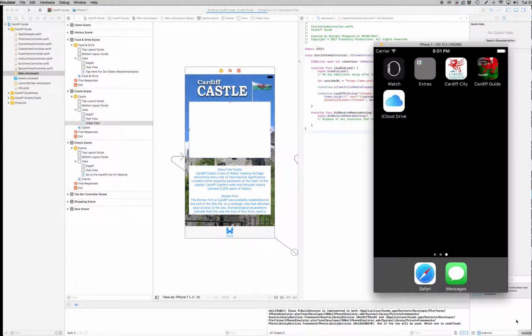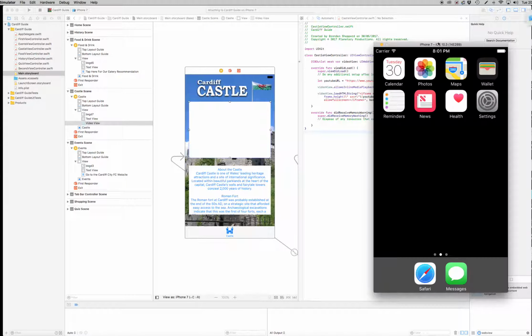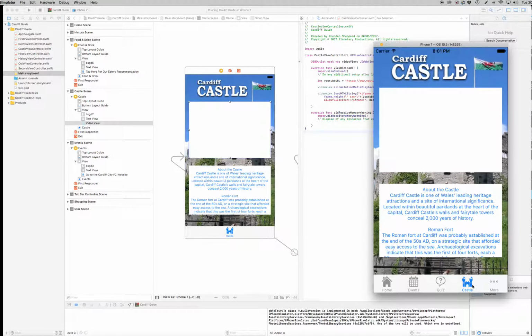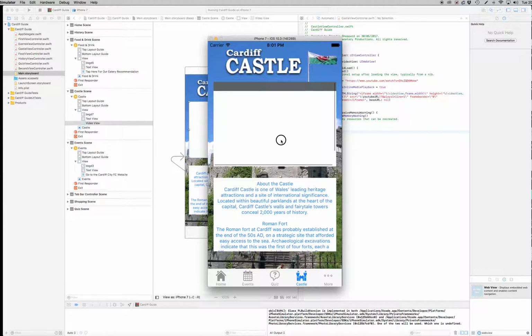Let's have a look. So it's going to load the content. Here we go, Cardiff Guide, and we're looking for Cardiff Castle. Click on that. And then just give it a second because it's obviously coming from an online source. We can scroll up and down it and left and right.